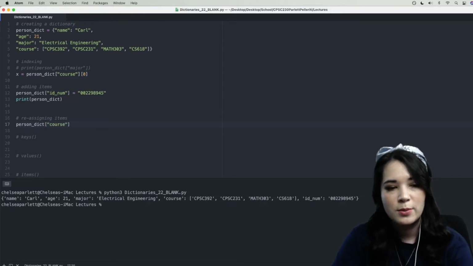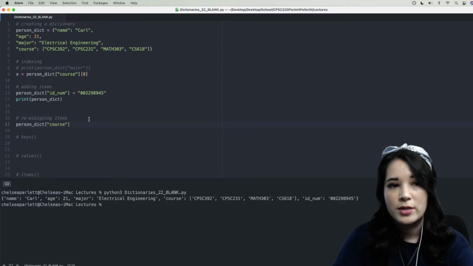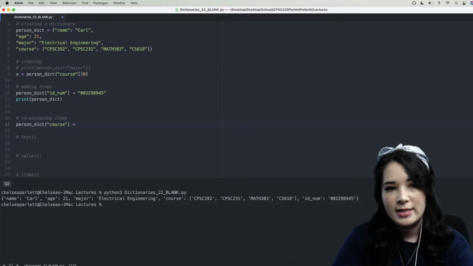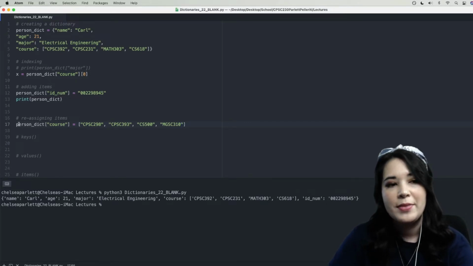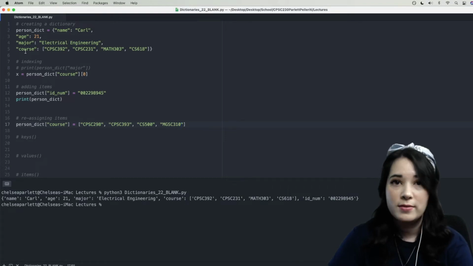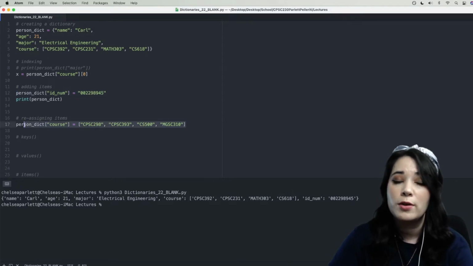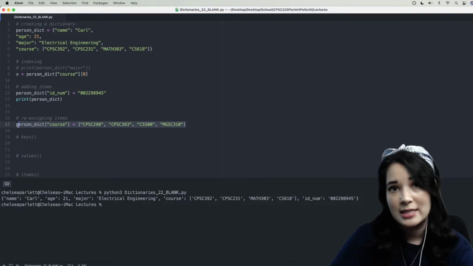So for instance, here we're going to say course, and this already exists, right? It's this list of courses. We're going to basically say, set that equal to his new courses. That shouldn't have an S there. And this is going to overwrite what the value was for course previously. Now these two things look the same, but they're slightly different. One is adding a key value pair that didn't exist, and one is changing the value for a key value pair that already did exist.